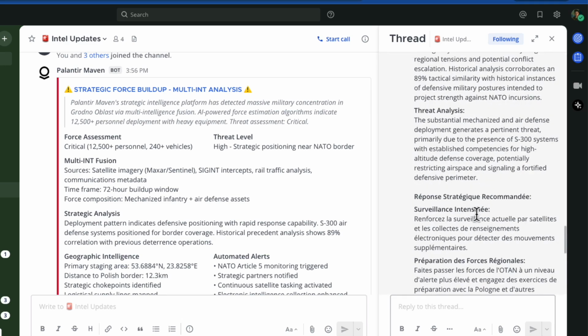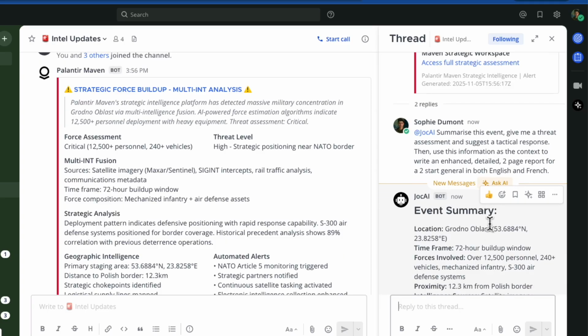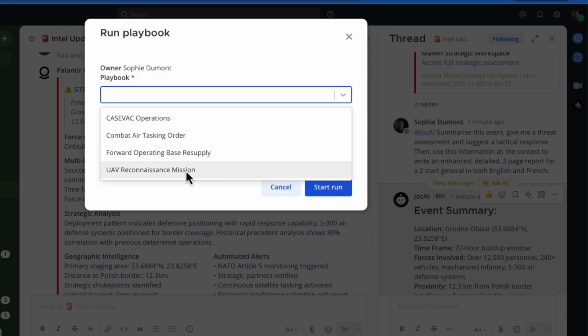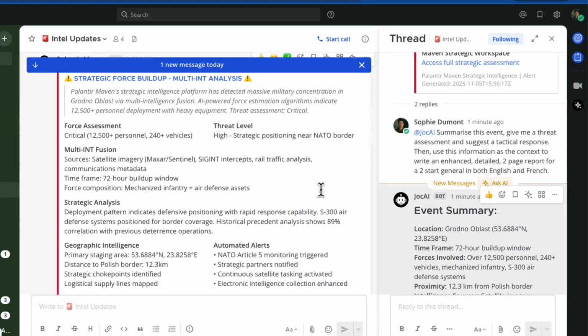So what I might want to do is say, well, okay, this is all well and good, but we actually want to take some action. And we take action in Mattermost through something called playbooks. So I'm going to say run a playbook. Given that this is a strategic force build-up, I'm probably going to want to task a UAV to go and look at this. So I've given it a name, and I'm going to start the run.